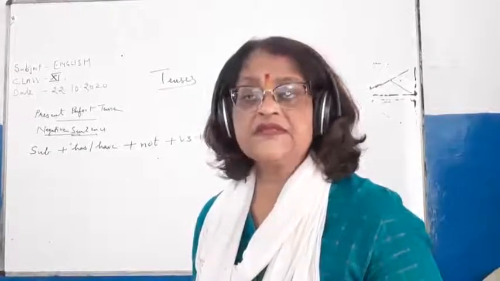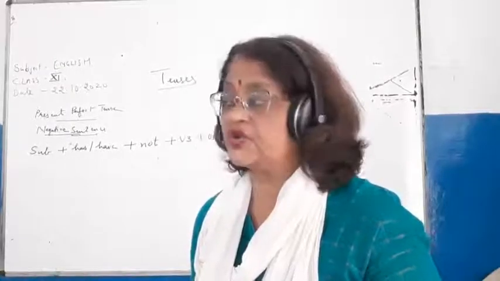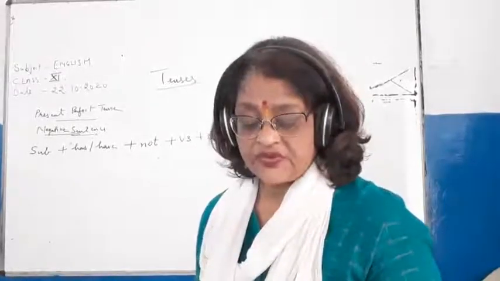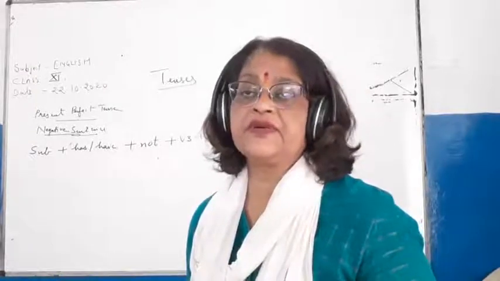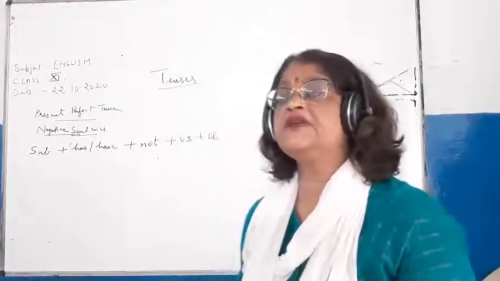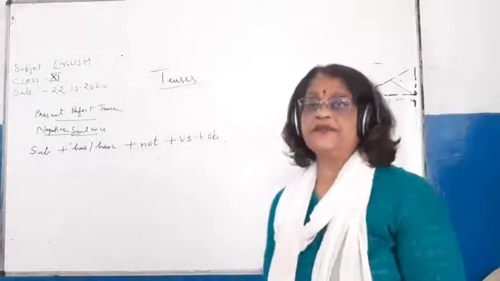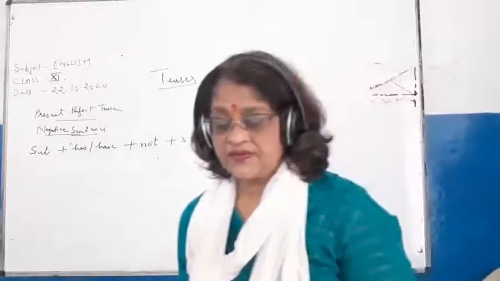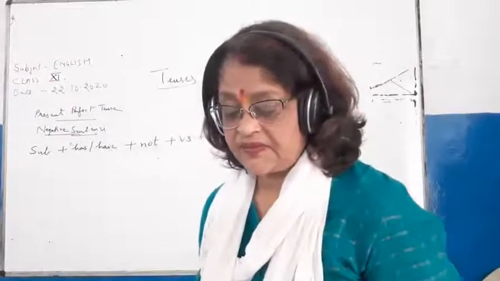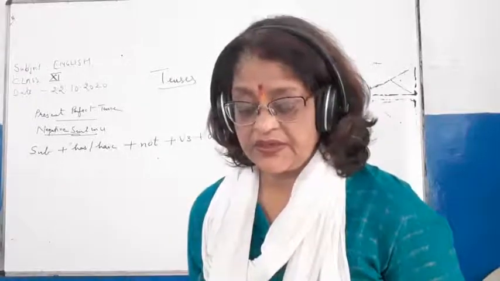Children, one thing I think you should all note: has is used with third person singular number, and have is used with first person, second person and third person plural number. So once again I repeat, has is used with third person singular number, and have is used with first person, second person and third person plural number.